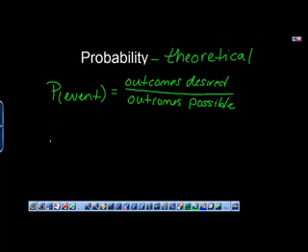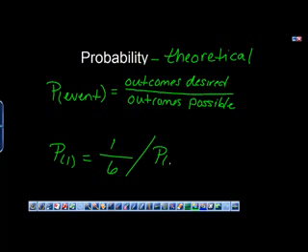Again, let's say that we're looking at rolling a die. What is the probability of rolling a 1? Well, the total outcomes are rolling a 1, a 2, a 3, a 4, a 5, or a 6. So there are 6 possible outcomes. We desire only the 1. So the probability is 1 over 6.